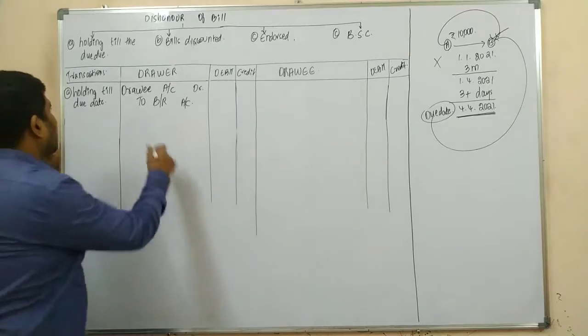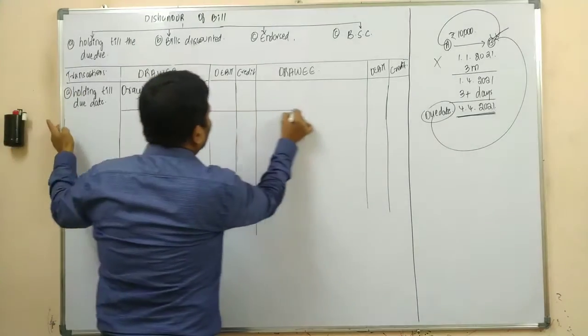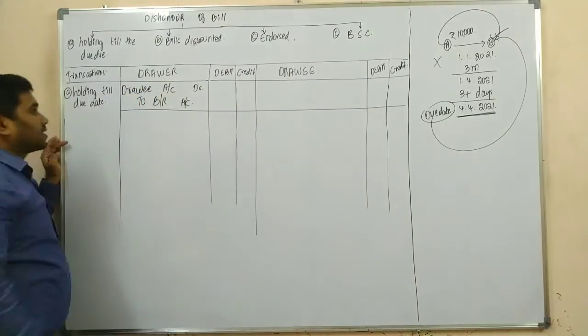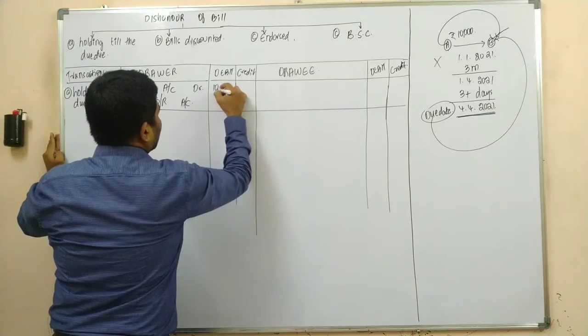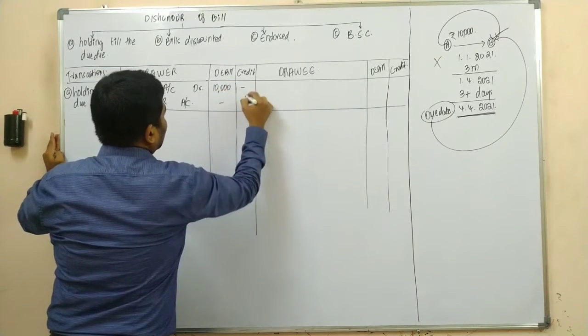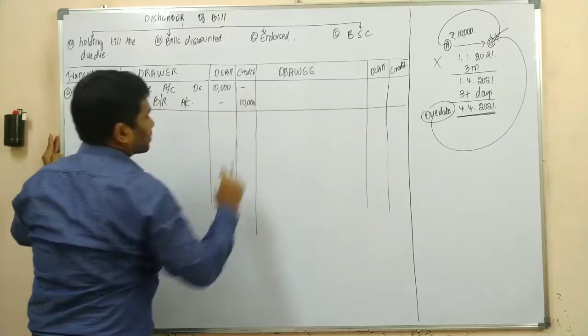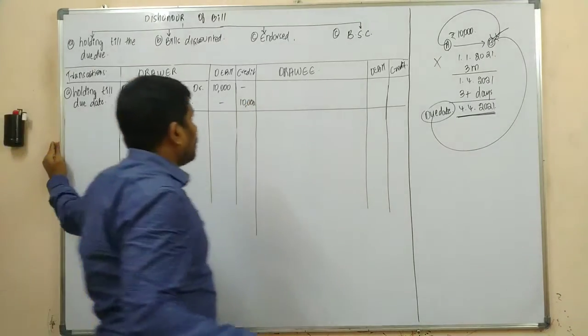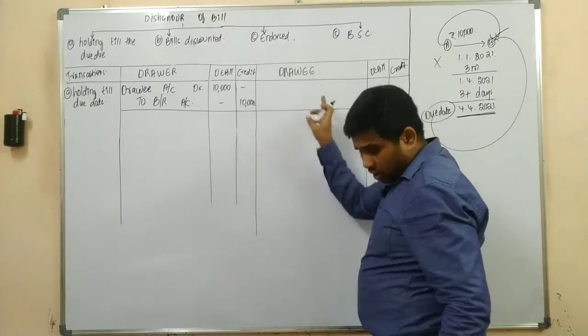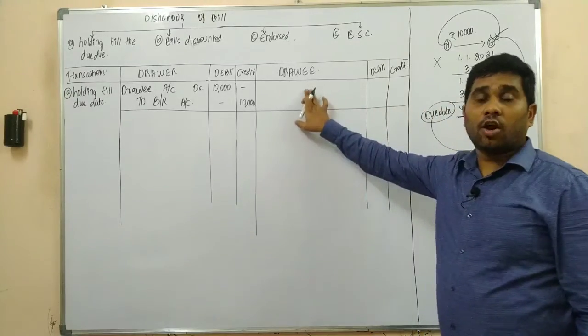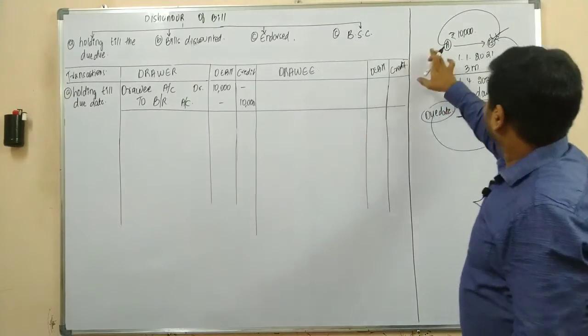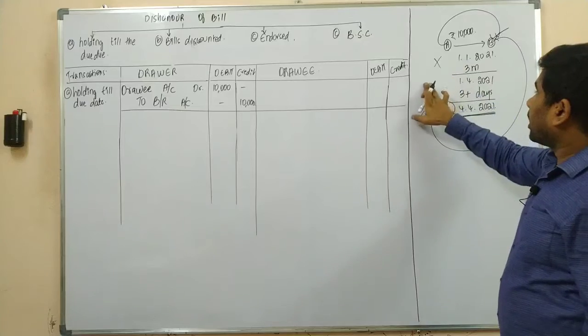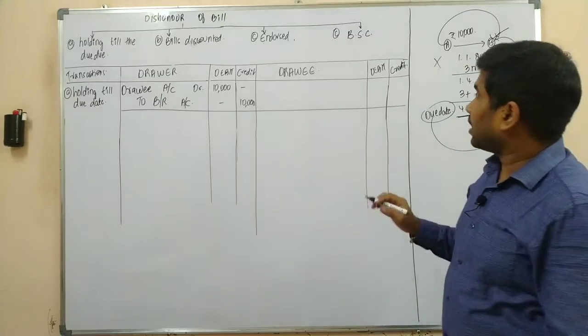Yes or no? So what is the journal entry? Drawee account debit to bills receivable. So what is the amount, sir? The amount would be 10,000 rupees debit, 10,000 rupees credit. Now, what is the journal entry in the books of drawee? What is the journal entry in the books of drawee if the bill was dishonored on the due date? What is the journal entry, sir?